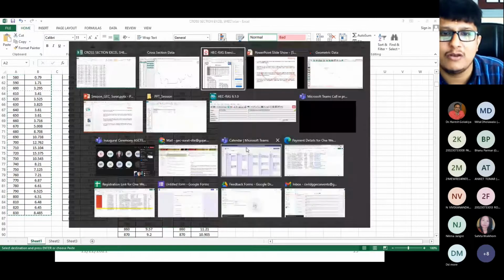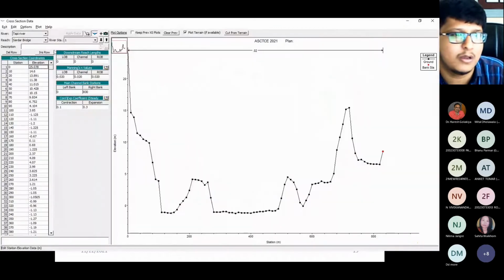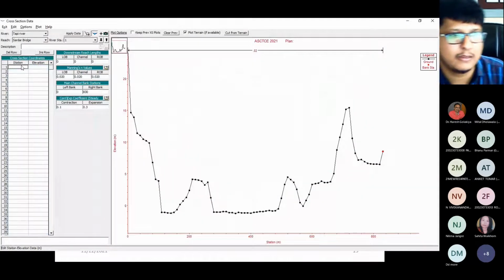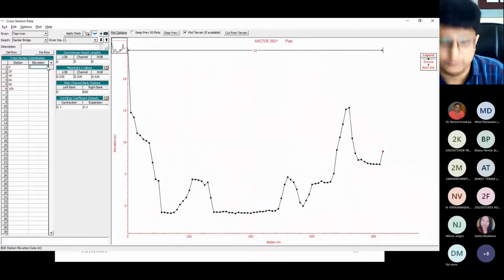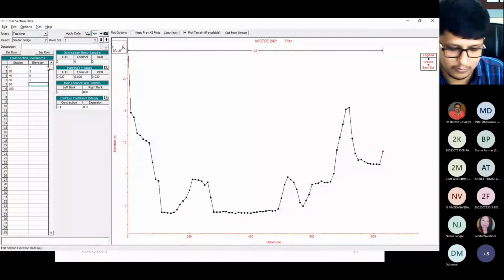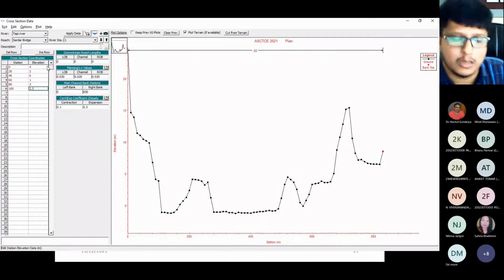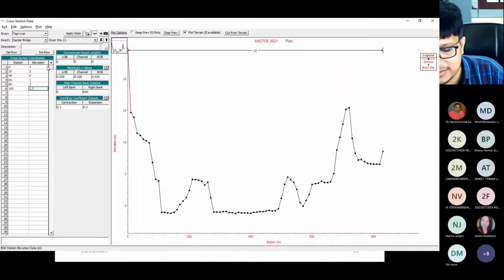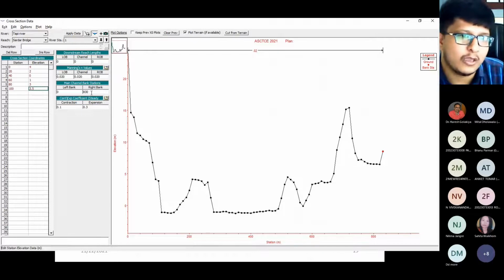Okay. Now again, I will go with my exercise and I will enter the same readings so you will get the idea. 0, 20, 40, 60, 80 and 100. And here at 0 it is 4, then 2, then 0, and at 60, 1. I will also share this exercise in the group. So if you want to do the exercise, you can do it, right? Okay, and again I will write here 100 and apply the data.